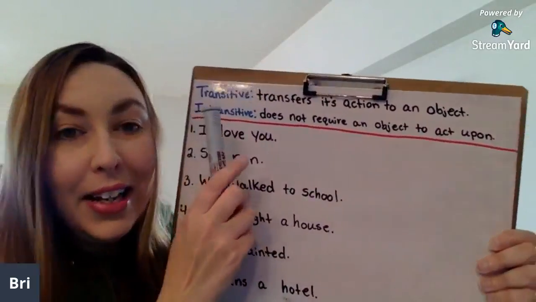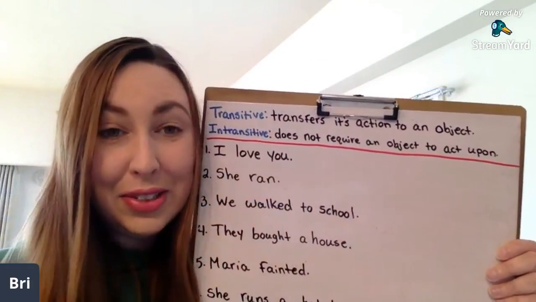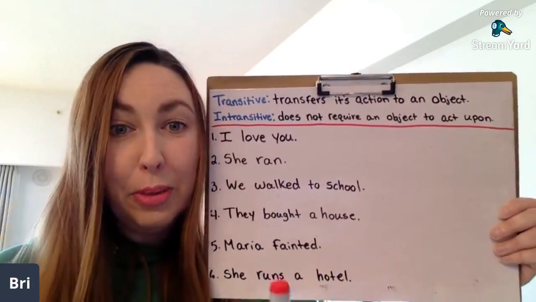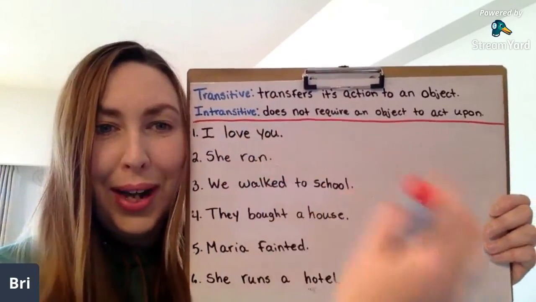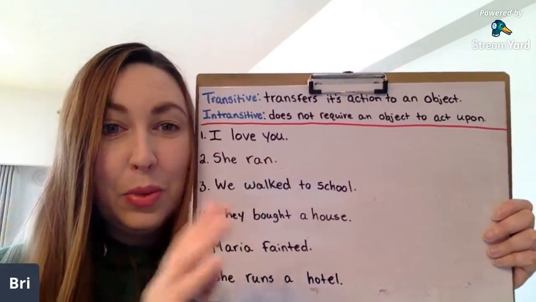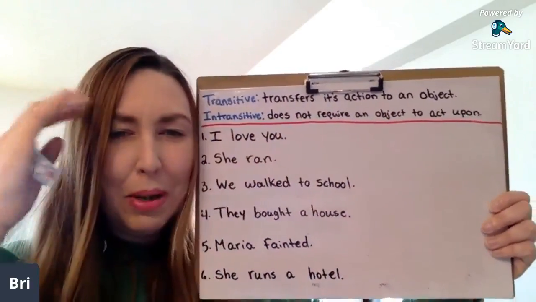A lot of people get confused with transitive. I've heard a lot of students who think that transitive verbs have to do with action verbs because it sounds like transit. However, that's not the case. When you hear transitive, do not think about transit.